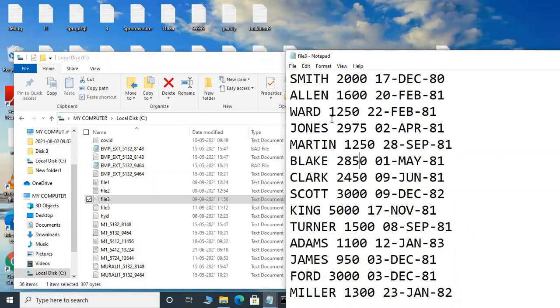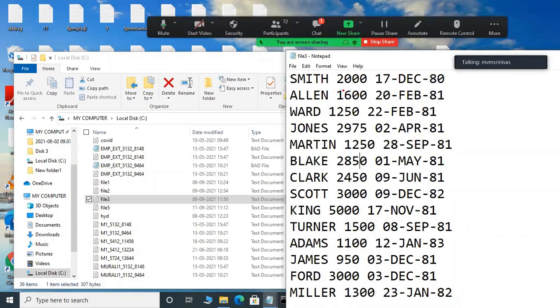Now observe it here. I want to read this data. Suppose in my project a report is required: who are the employees getting more than 5,000 salary or 2,000 salary? I want to retrieve those employee details from this file and display them in a user interface. As a flat file programmer, the data is just stored permanently, but to read it and display it in a user interface, again I need to write a program. That is difficult. Again programs.